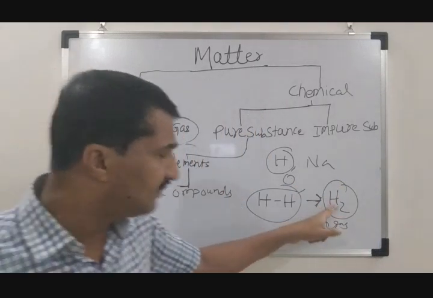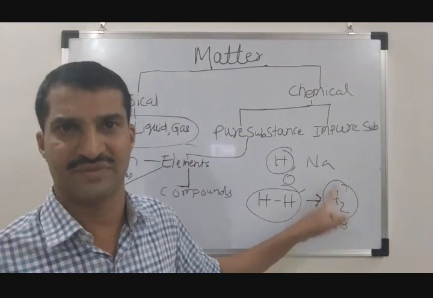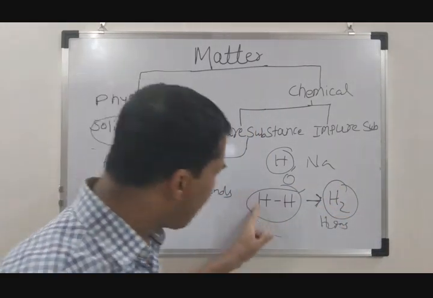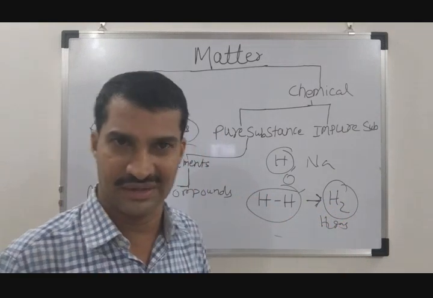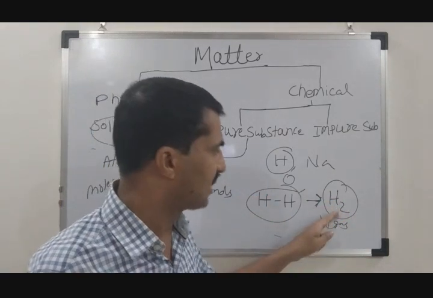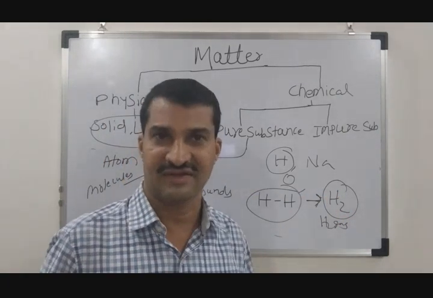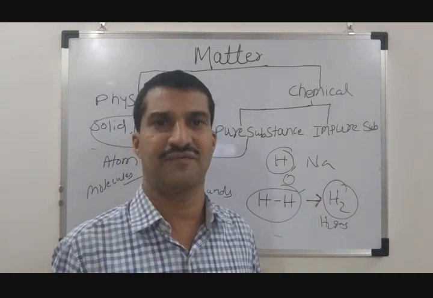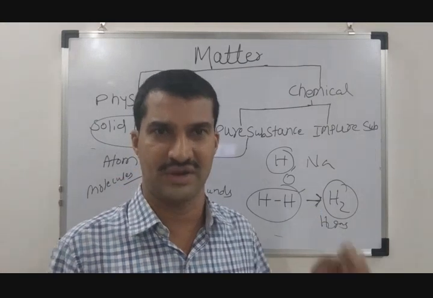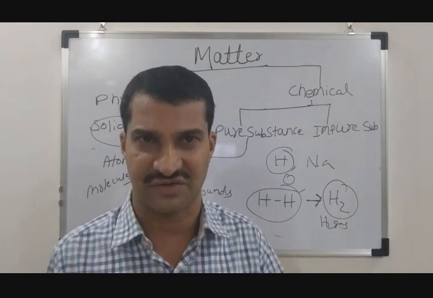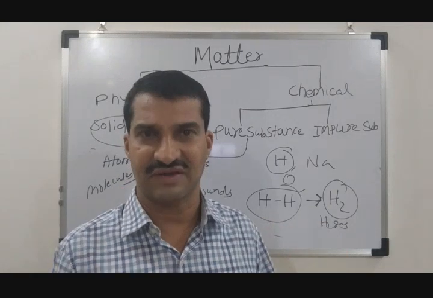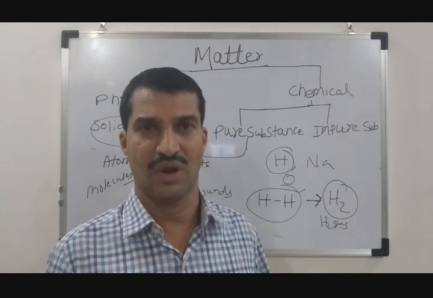This is the molecular form of the element. Here the same kind of two atoms are joined together chemically and form a substance that is called a molecule. That means when two or more atoms of the same kind are joined together to form a different substance, that substance is called a molecule.